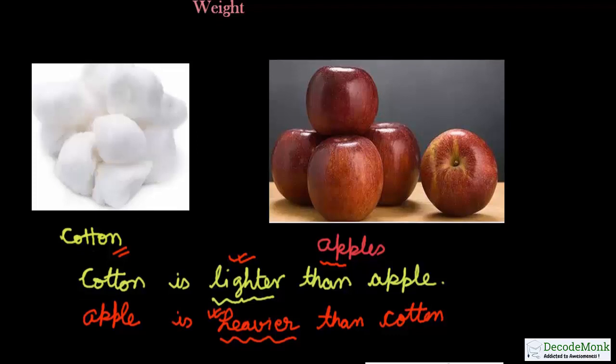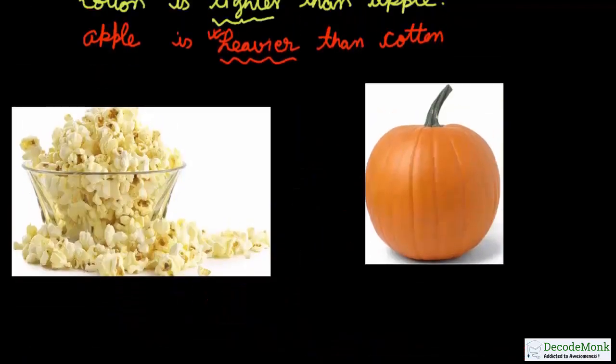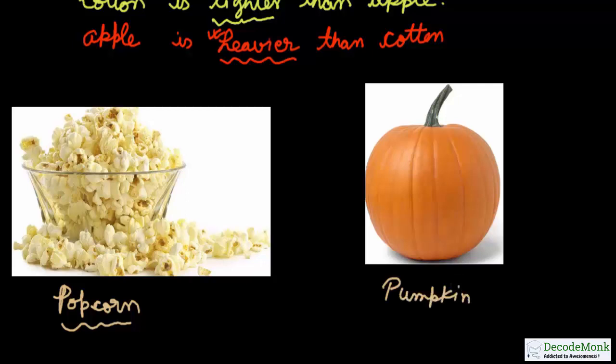Let me give you some more examples. Suppose you have got a bucket of popcorn. You may have enjoyed popcorn while watching some movie in any multiplex, and on the other hand we have got pumpkin. I don't know whether you like pumpkin or not, but it's good for health. Anyway, the same amount of popcorn is lighter than the same amount of pumpkin.